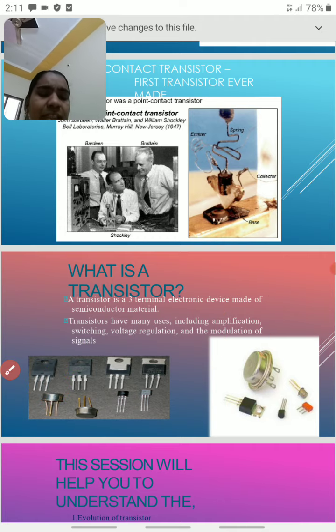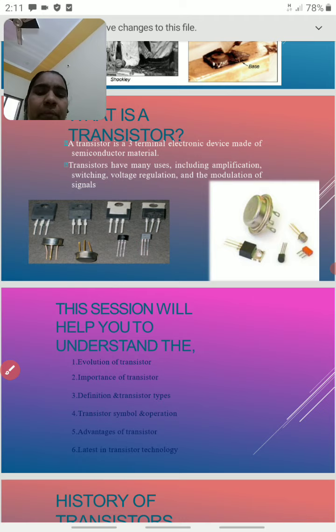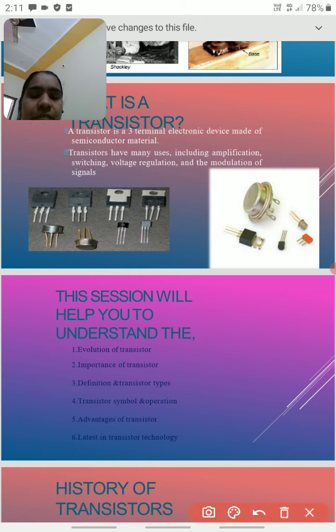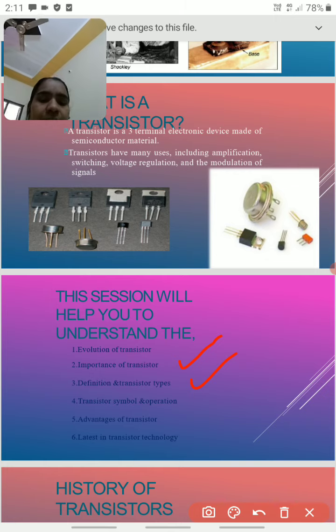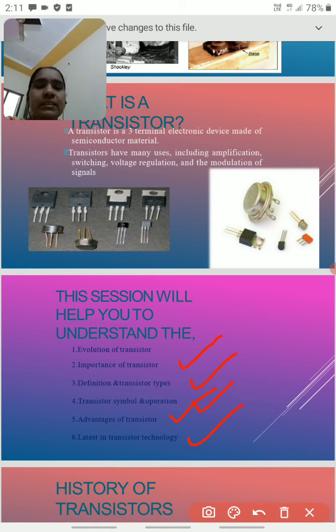Today our topic will mainly deal with, first of all, the evolution of transistor, then the importance of transistor. I will explain the definition and types of transistor, transistor symbol, advantages, and the current utilities of transistor. I will also discuss some important questions on this transistor, and finally previously asked PG entrance questions.